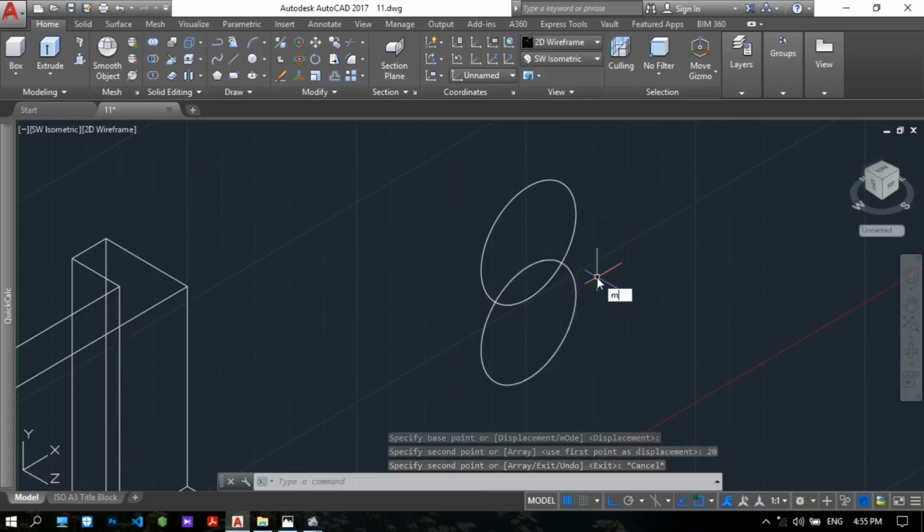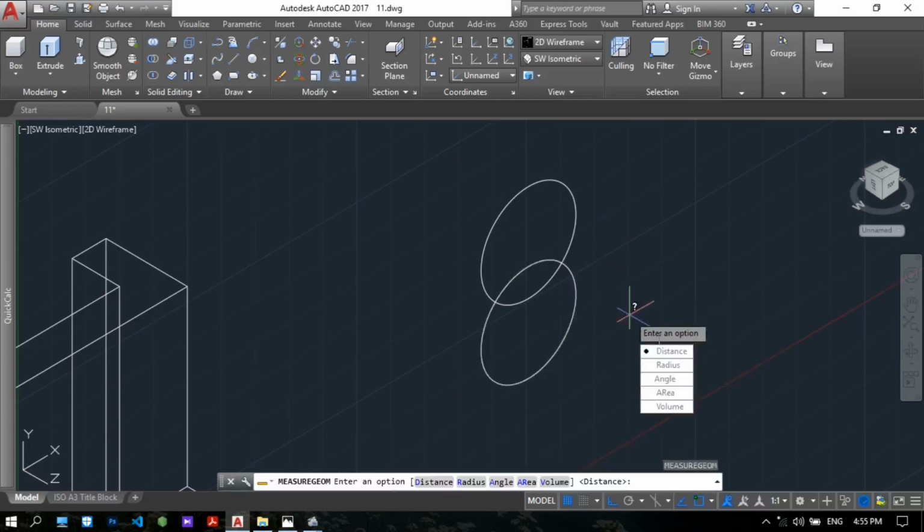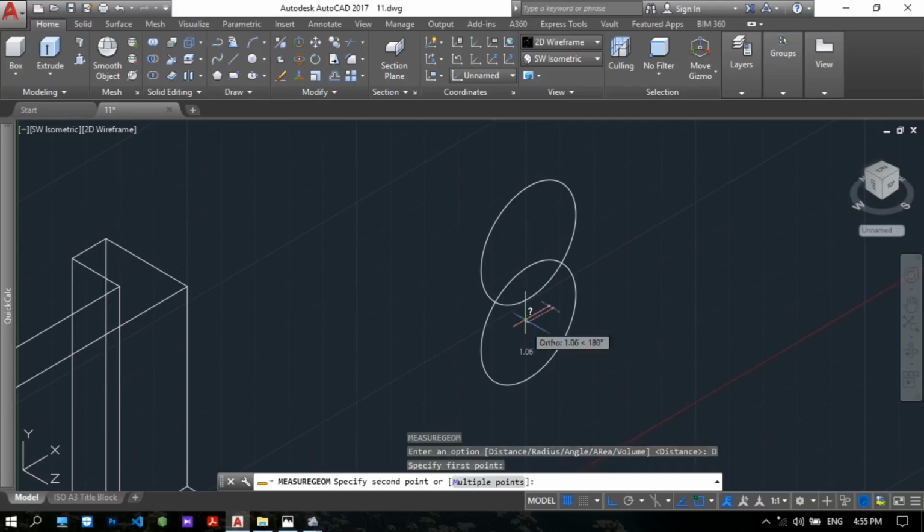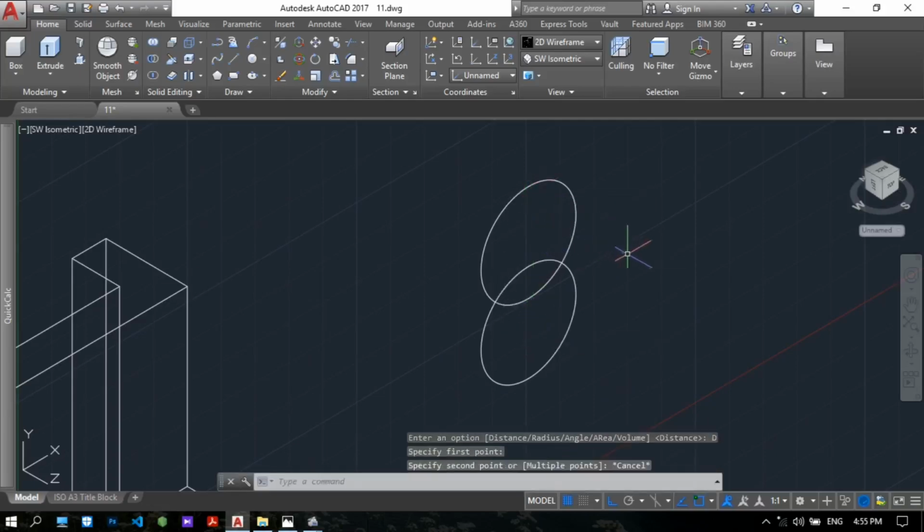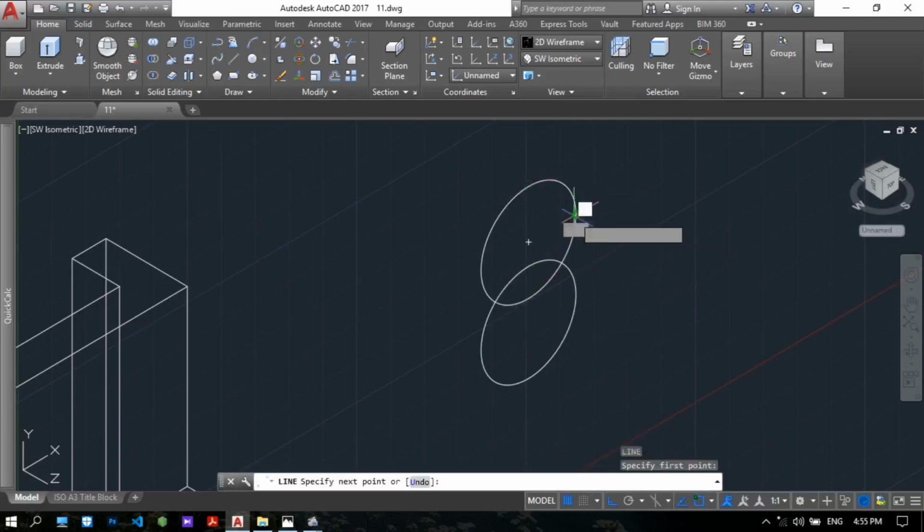Measure the distance here, 20. Okay, connect the line on two sides.